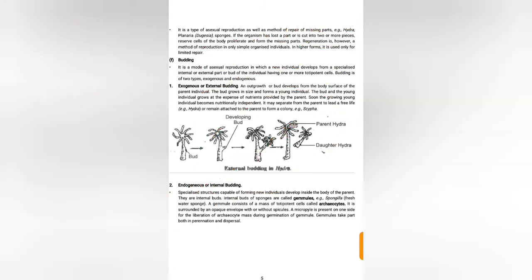So budding is of two types: exogenous and endogenous. Exogenous means external budding, as in Hydra or yeast, but internal budding occurs through gemmule formation, as in sponges. In external budding, an outgrowth or bud develops from the body surface of the parent individual. Here is the structure of Hydra.